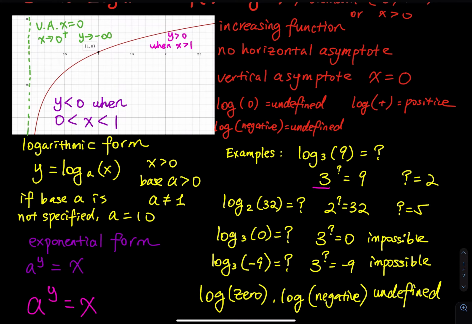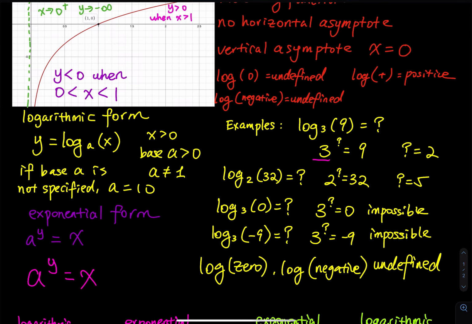All right, so how about negative? How about log base 3 of negative 9? What is that equal to? That means I am asking 3 to the what power is equal to negative 9. That is impossible, right? You have a 3, multiply itself a few times, you will never get a negative. All right, so that means it's impossible.